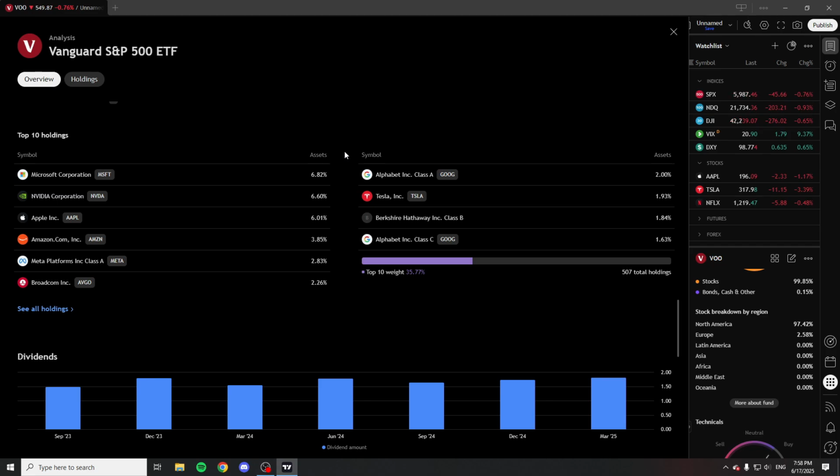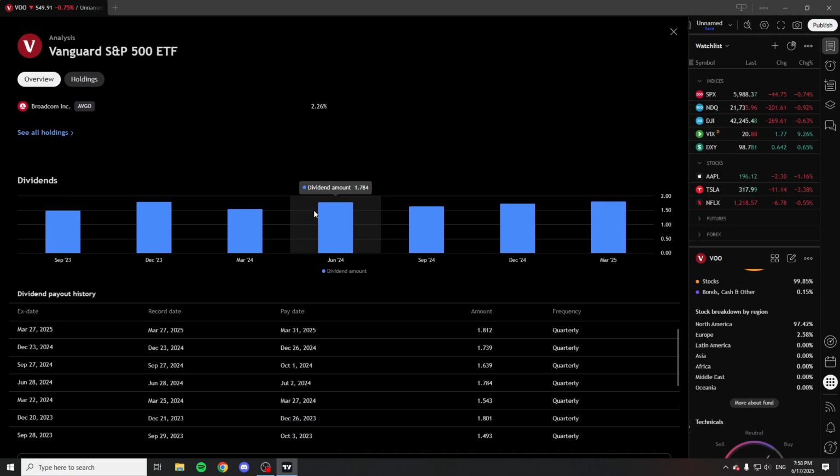So of course, it is a bit of a risk when an ETF has huge holdings in a single company, but the max one is 6.82%, which really isn't that bad at all. It just goes with the market, so you really shouldn't be worried about that. It is by far one of the safest ETFs you can be in. And as you can see here, sometimes they pay more and less dividends. As you can see, it bounces up and down a little bit.